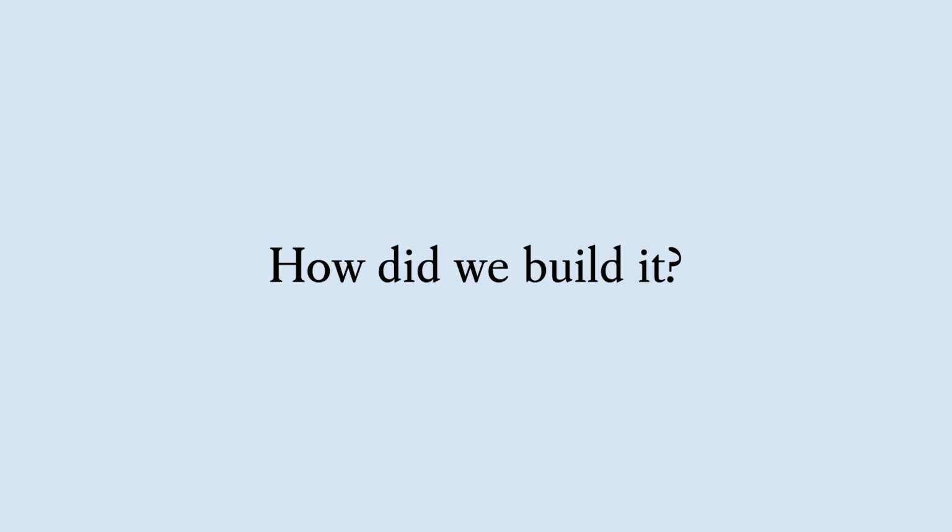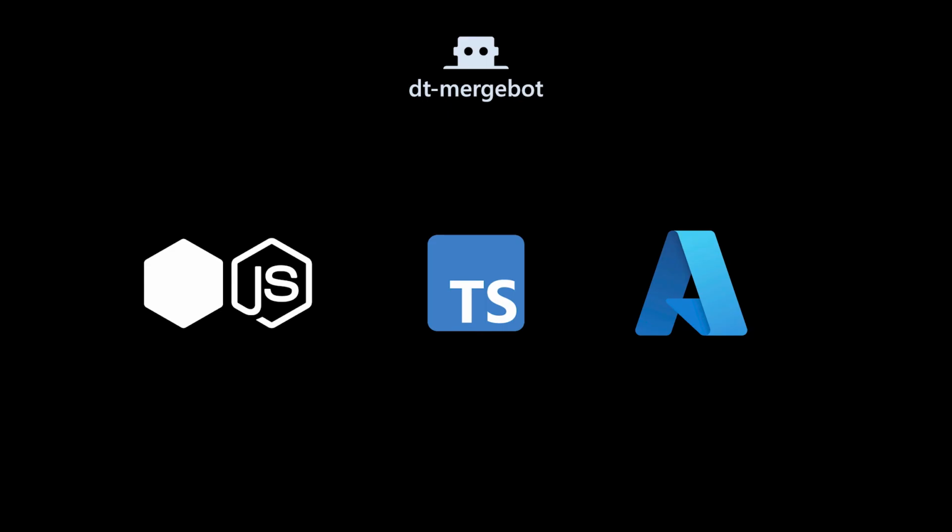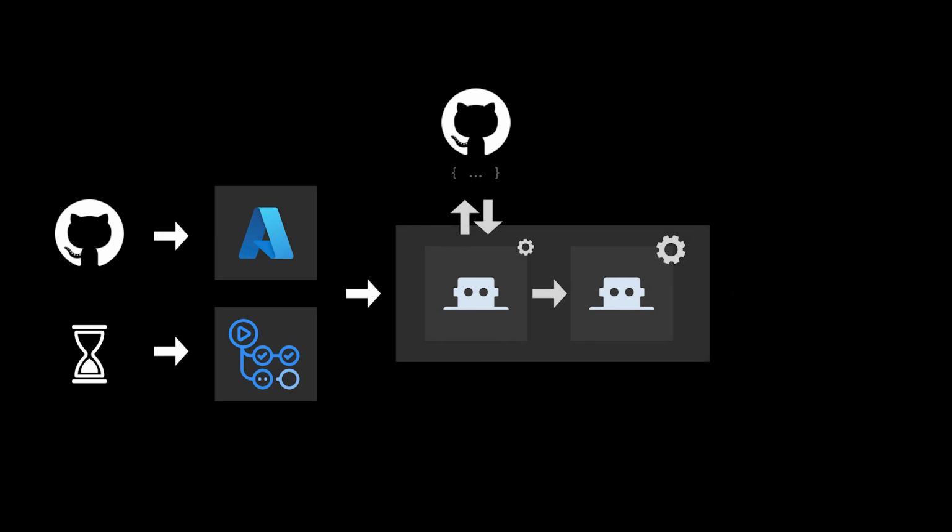How did we build it? Well, as I said, we're not going to talk too deeply about it, but we're the TypeScript team, so it's built in TypeScript. We used Node and we used Azure Function Apps. It was really great. The way it's structured is kind of interesting in that we have redundancy. GitHub webhooks come to our Azure Function App, but at the same time, we also run GitHub Actions every 6 hours that will run the bot against all open PRs. And sometimes we don't notice that either one of those has gone down because the other one is covering it so well.